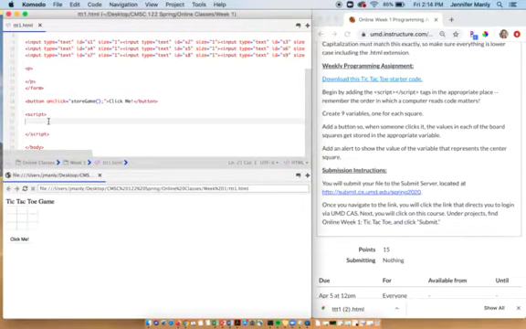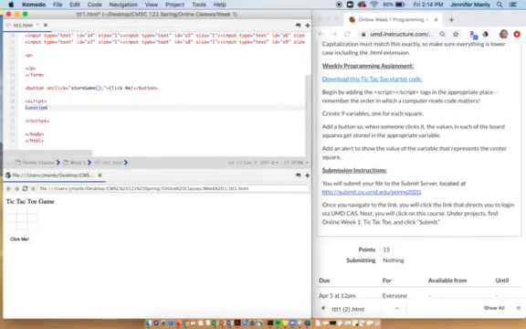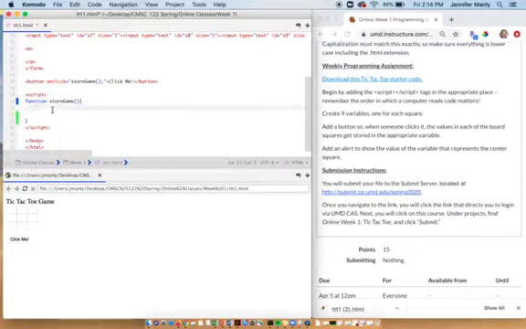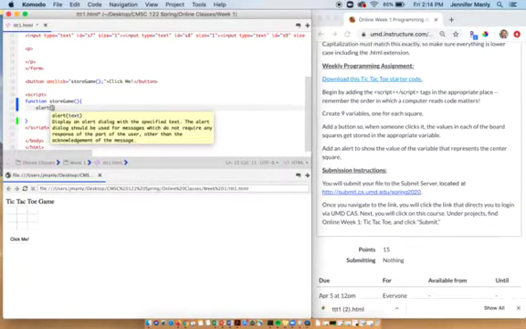And now we need to write that function. So we are going to write within our script tags, function storeGame, and some curly braces. All right, so just so you can see how this works a little bit, all we're going to do within this function right now is we're going to go ahead and add an alert, okay? And in that alert, we're going to write, "this works."